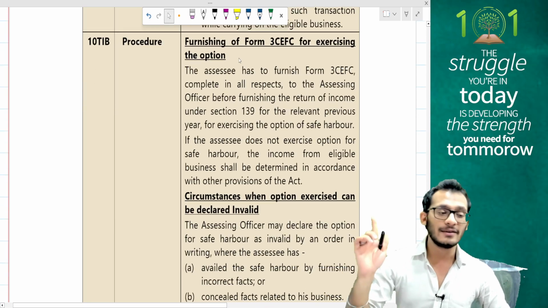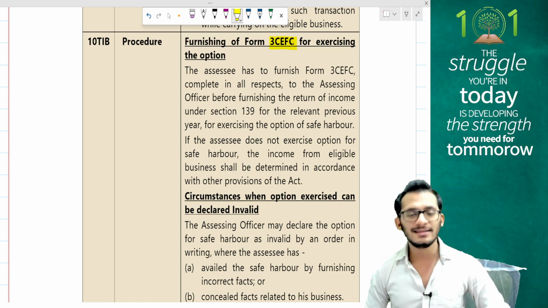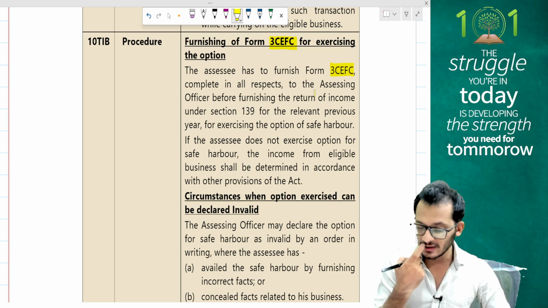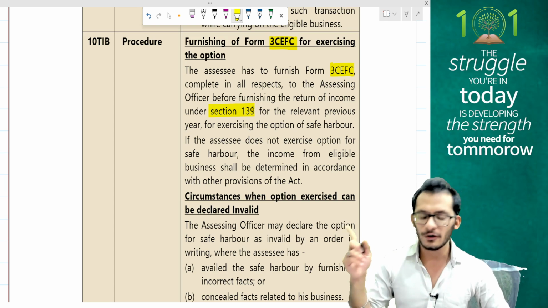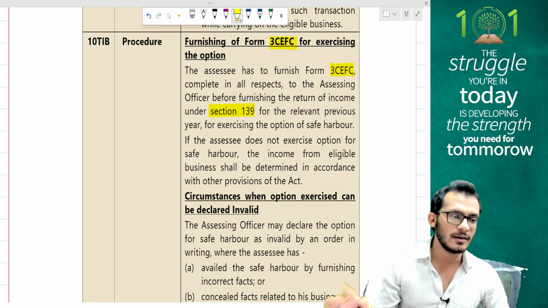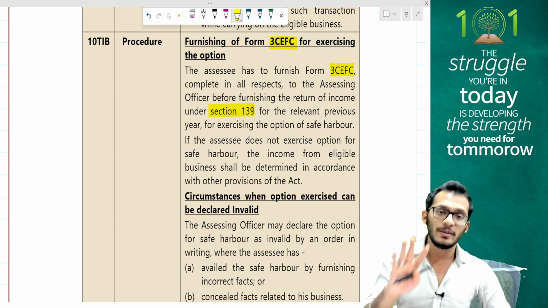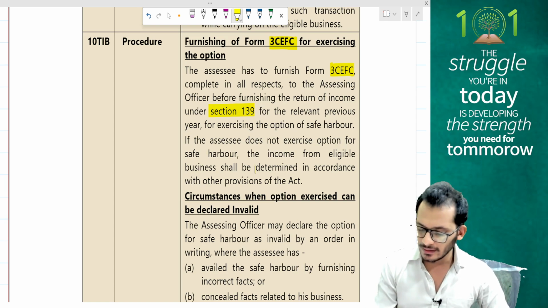For you to use the safe harbor rules, what do you have to do? First of all, you have to furnish a form called Form 3CEFC. The assessee has to furnish Form 3CEFC, complete in all respects, to the assessing officer on or before the due date of filing the return of income under section 139 for exercising the safe harbor rules. So file this form along with the return, and inform them that I want to go for safe harbor rules. I'm ready to report at least 4% of my turnover as my income of PGBP, and you should let me go.